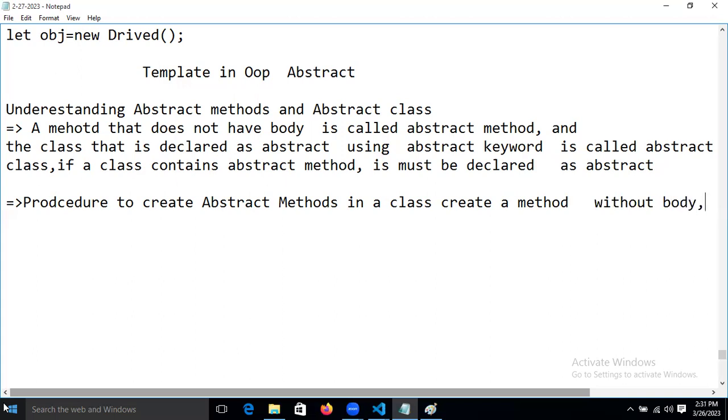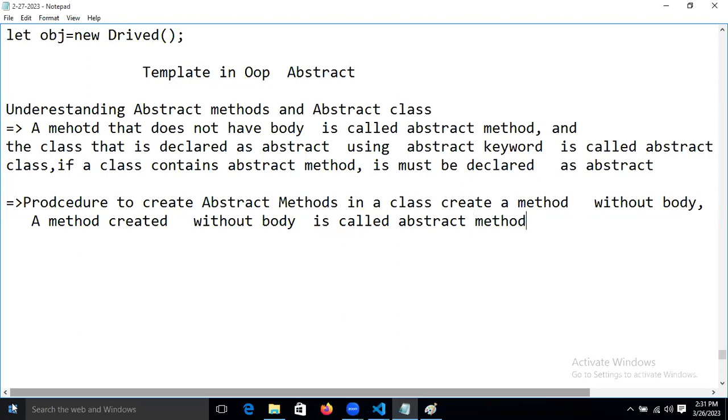A method created without body is called an abstract method.